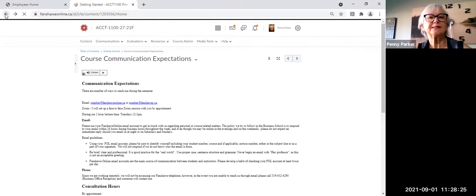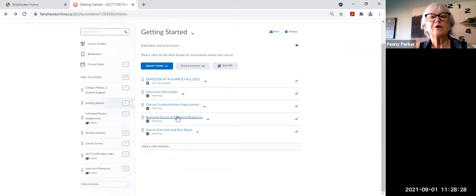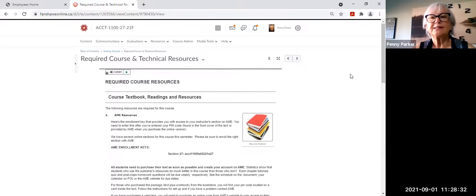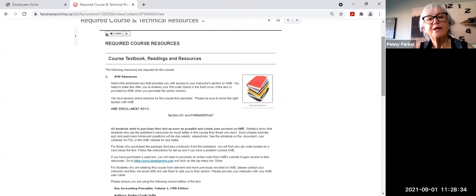Go to the next tab that we have here, required course and technical resources. In this section, you will get the information on how to order your textbook. Basically, the college bookstore has a link, so it's quite easy to follow.